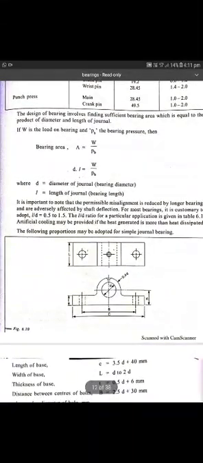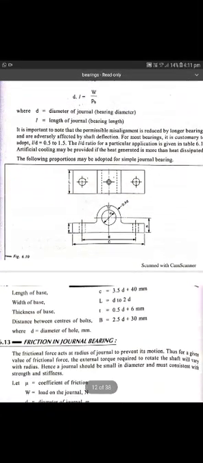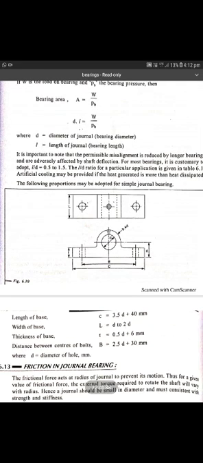Generally the L by D ratio will be between 0.5 and 1.5. They will give it in the problem, and the L by D ratio for particular applications is given in this table. Generally when the shaft rotates inside the journal, due to friction it generates heat.